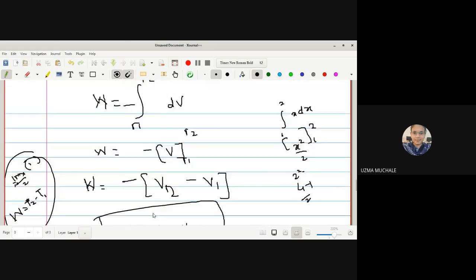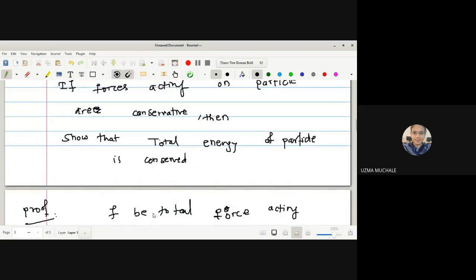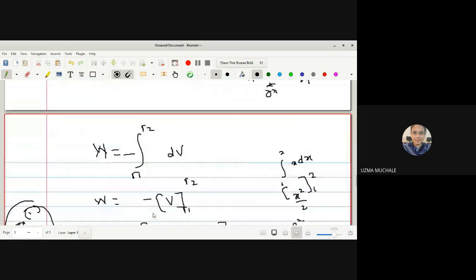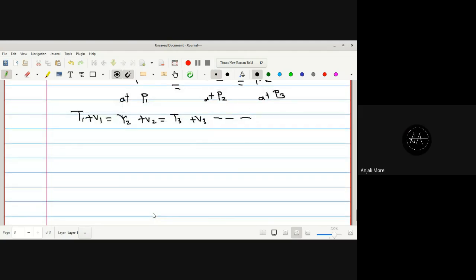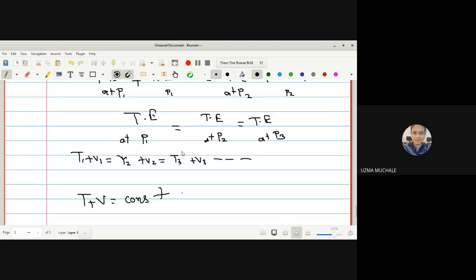What is our aim to prove? If the forces are conservative, our aim was to prove that the total energy of the particle is conserved. So here also we have proved the same thing. Correct, no? Total energy is always constant. That means now we can say total energy at position P1 is equal to total energy at position P2, which means that the total energy T plus V is a constant. Right? Yes, ma'am. However many positions you change, the total energy will always be constant, because we know the rule. What is the rule?